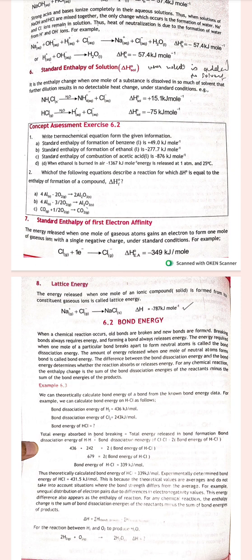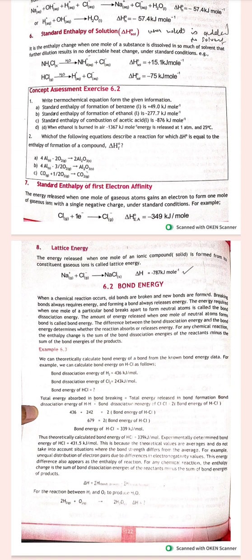Now we have the standard heat of solution. It is the enthalpy change when 1 mole of a substance is dissolved in so much of the solvent that further dilution results in no detectable change under standard conditions. NH4Cl in the presence of water gives us the ions NH4 positive and the anion Cl minus. HCl gives us H positive plus Cl negative. So in the first reaction there is breakage of bond, and there is absorption of heat, so plus 15.1.